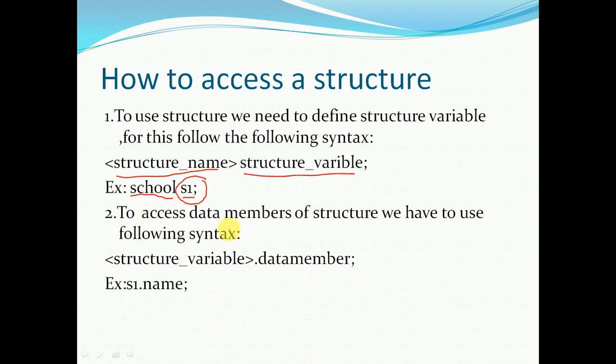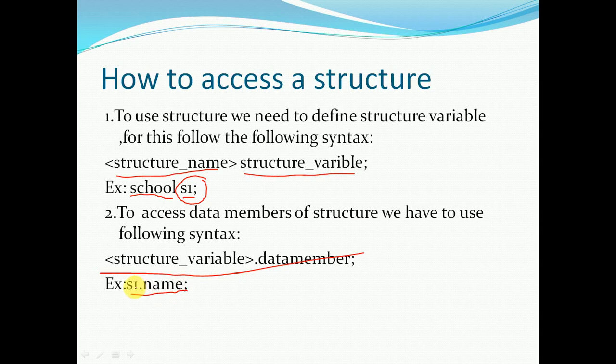To access the data members of the structure, we have to use the following syntax. For example, marks are there, name is there. In order to access that, we have to specify the structure variable, dot, and data member. Example, s1 dot name. If you simply write printf name, it will not work. Why?